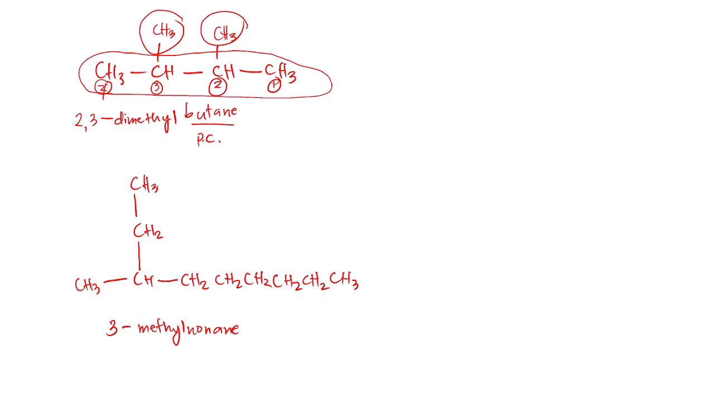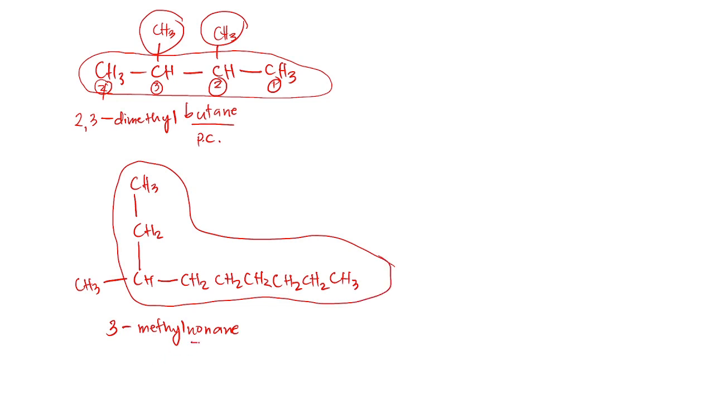And for this example, our longest chain will actually be 1, 2, 3, 4, 5, 6, 7, 8, 9. So that will be our parent chain. So the parent chain will actually be nonane. And we have here a substituent which is methyl, just one, so we will not give it a prefix. And that methyl is actually located at the third position, which is 1, 2, 3. Okay? So hopefully you have got that concept.